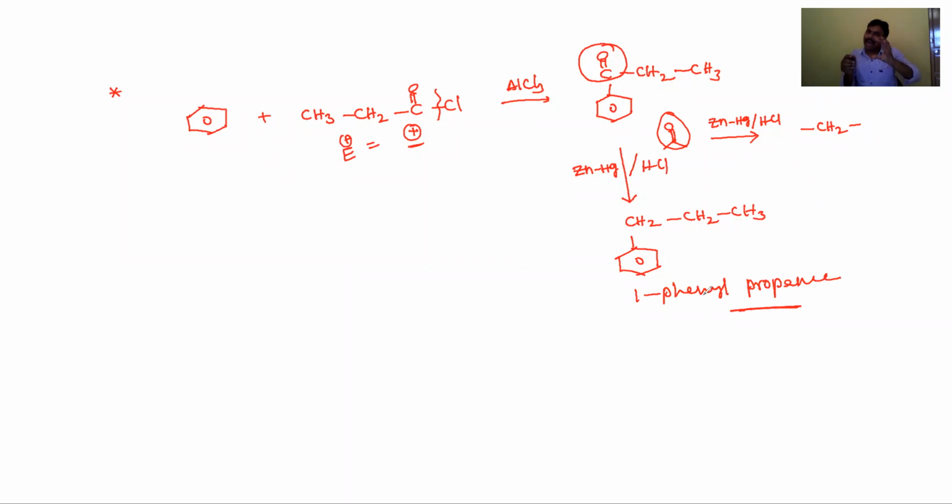So for n-alkyl benzenes, meaning straight chain alkyl groups, first we have to do Friedel-Crafts acylation followed by reduction of the carbonyl group into alkanes. Then we get benzene derivatives containing straight chain alkyl groups. That means two steps. Direct Friedel-Crafts alkylation is not possible, because in that reaction more stable carbocations are formed as electrophiles. Okay students, this is about Friedel-Crafts alkylation and acylation reactions.